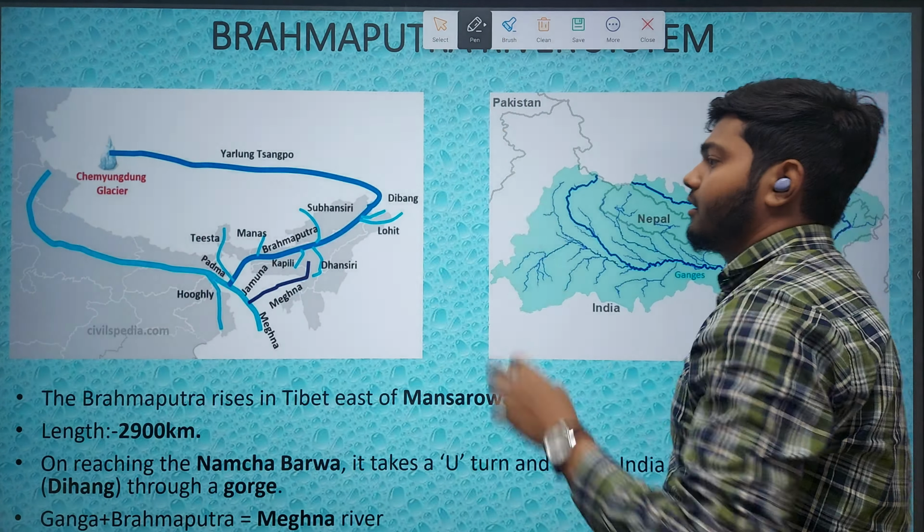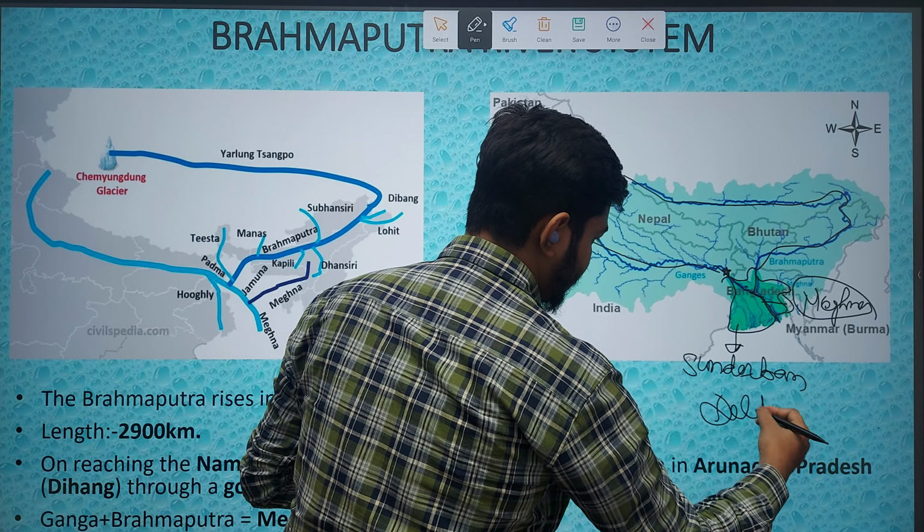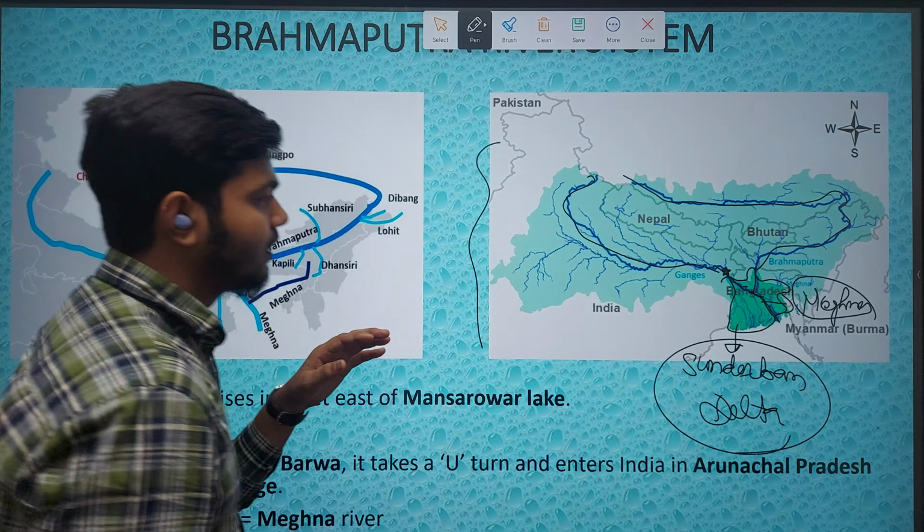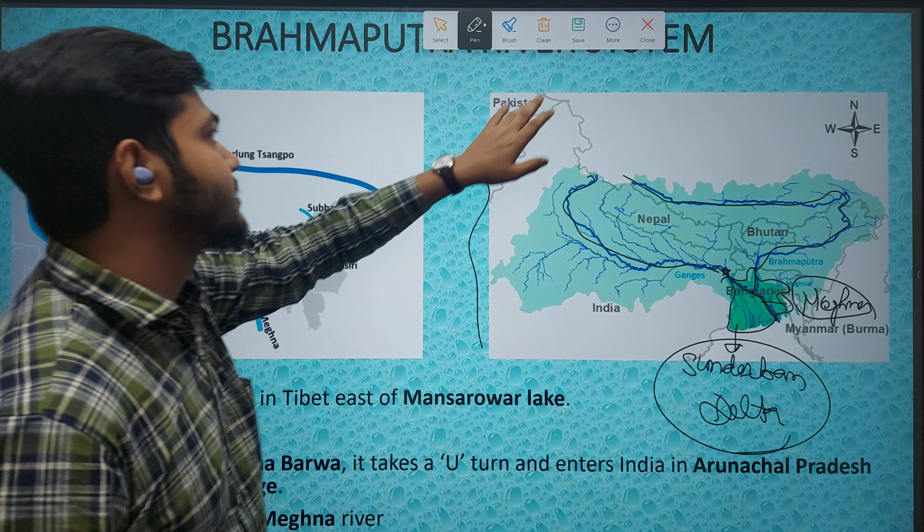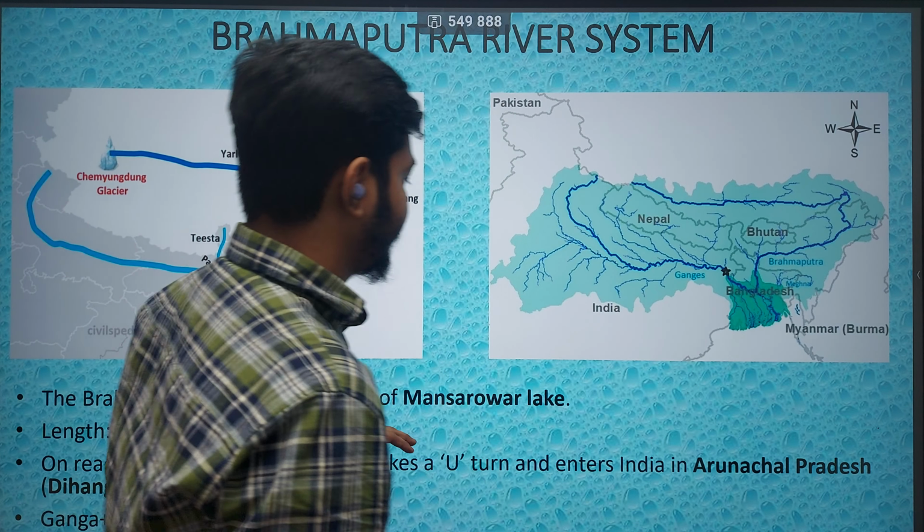And this, which you can see here, is the largest delta in the world, which is Sundarban delta. Okay, so I hope this is clear. Let's move to the next topic.